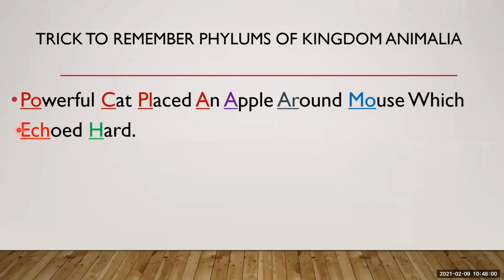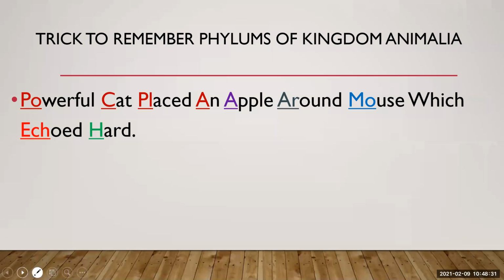In this line, whatever is marked in color, if you take those words, you will get all the phyla of non-chordates. Let's see how. Powerful, PO, so you can say Porifera, then Cnidaria, Platyhelminthes, Aschelminthes, Annelida, Arthropoda, Mollusca, Echinodermata, and Hemichordata.